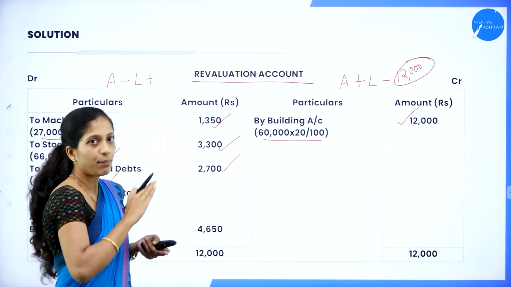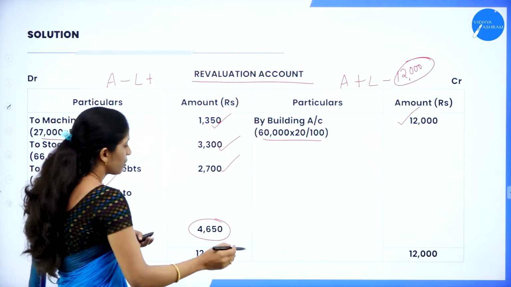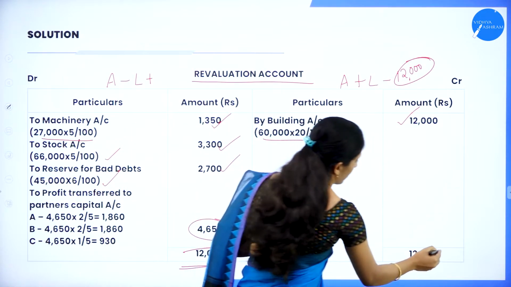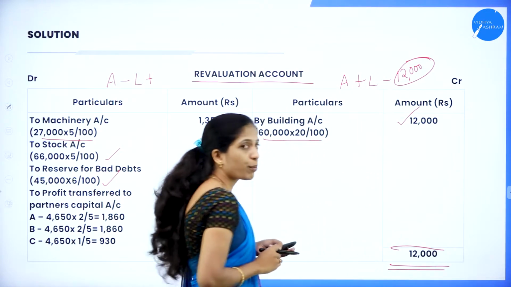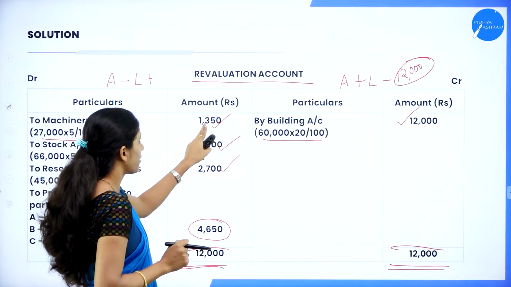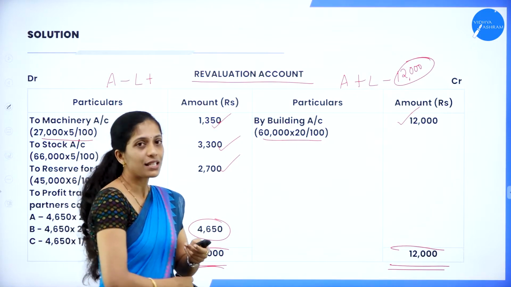So when you see both the side, you will get a balancing figure of 4,650. So write 12,000 both the side. That is the amount which is greater. So credit side is greater. Write 12,000 both the side minus 2,700, 3,300 and 1,350. You will get the balancing figure 4,650.